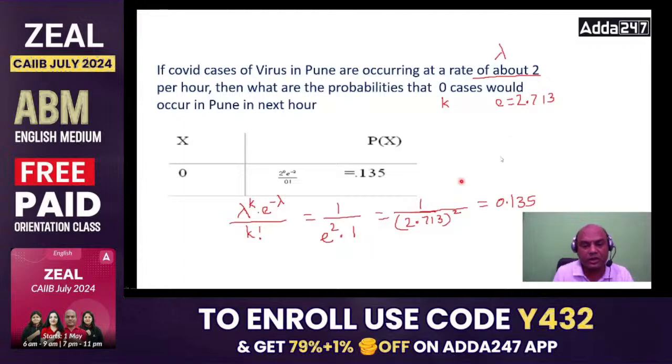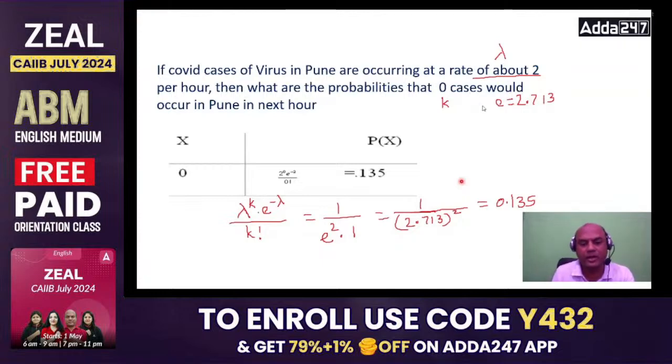So lambda raised to k, 2 raised to k, what is k? It is 3, right? 2 raised to 3 is equal to 8. So 8 upon e raised to lambda, that is 2.713 squared. So that is 8 upon the square of 2.713, which is 1.086. And that is divided by 3 factorial. 3 factorial is 6, right? 3 into 2 into 1. So that is equal to 0.1811.